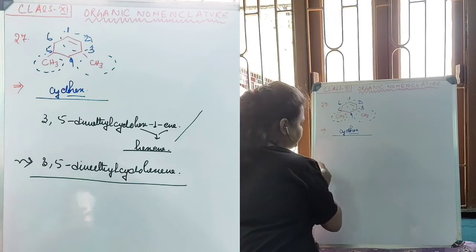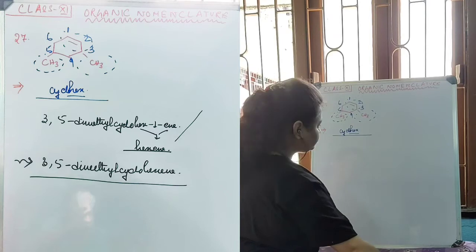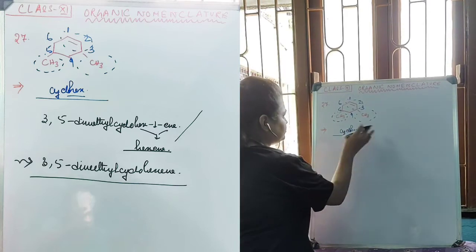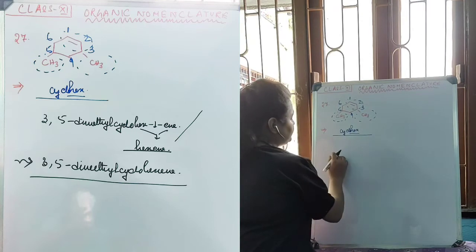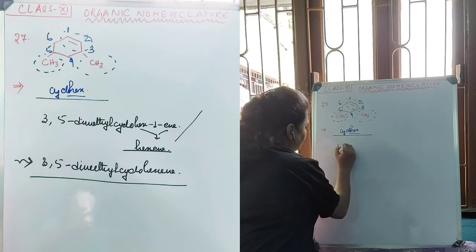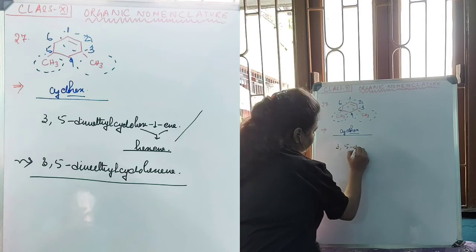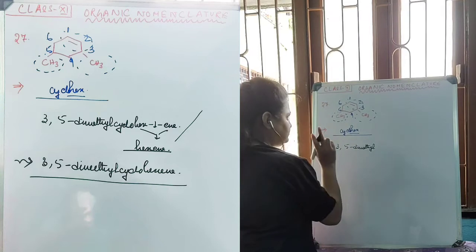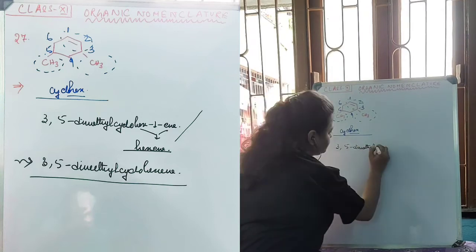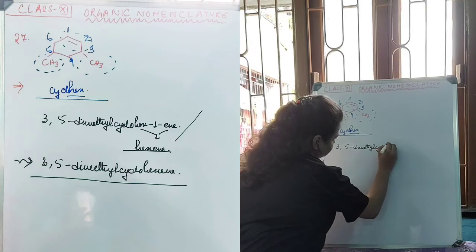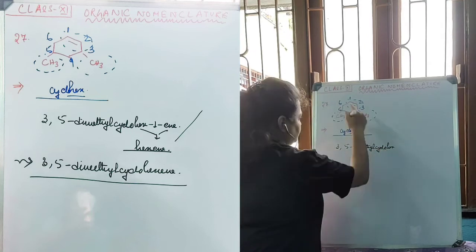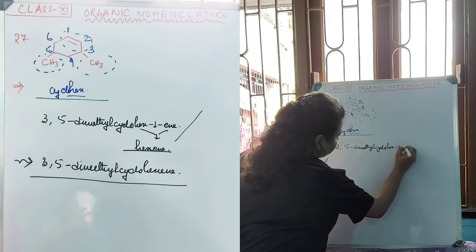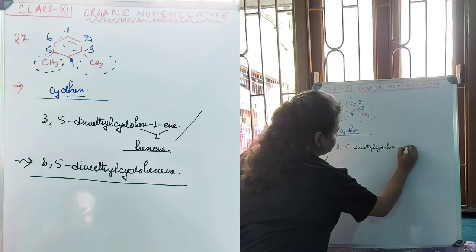Therefore, as usual, the alkyl group name will be placed before the actual name, with their locations, which is 3,5-dimethyl, without any space. Then the actual name of the compound, cyclohex. The position of the double bond needs to be placed, which is 1-ene.